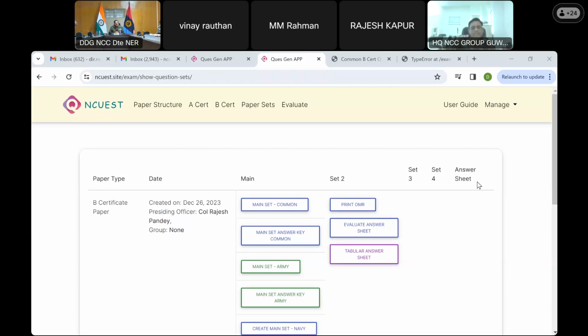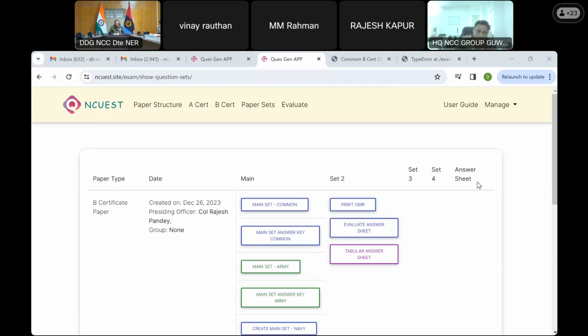Sir, my question is, if I've registered myself under the app, then the presiding officer will also be registering himself on the app, and the members also will be registering themselves. No. That is what I'm saying. There is no need for everybody to register because it is the same paper. It is not different papers being set. So the presiding officer is the one who registers, who will make his profile.